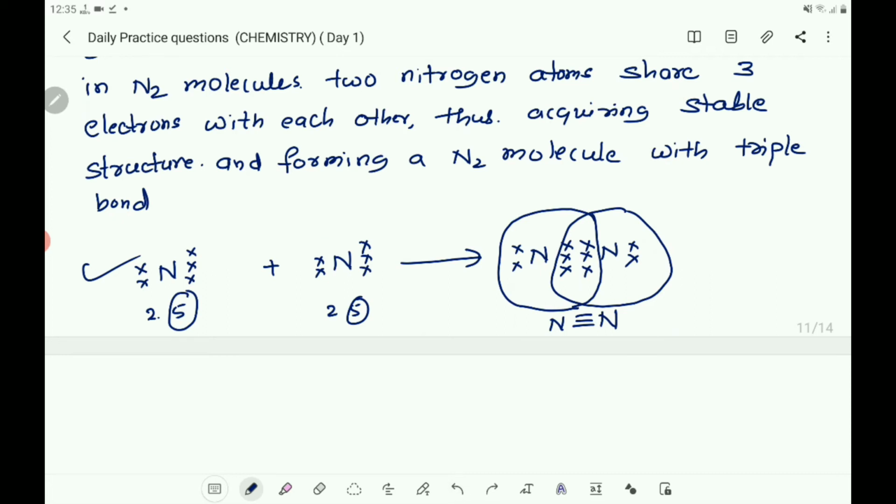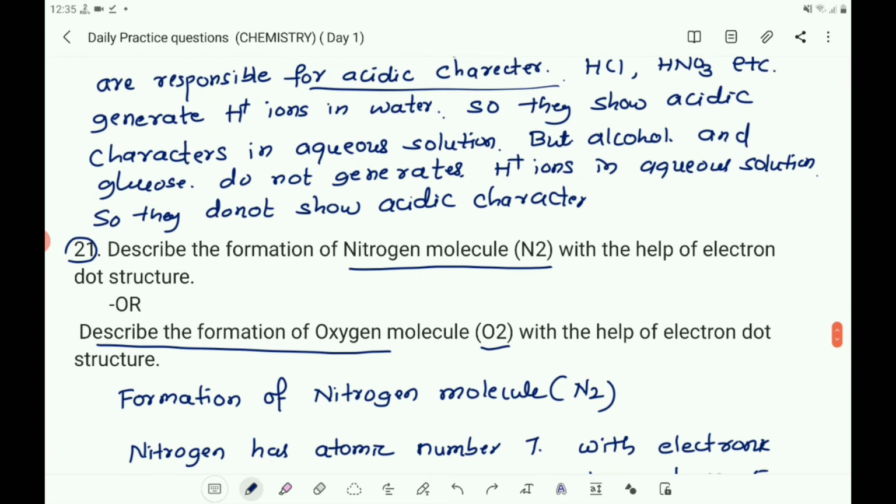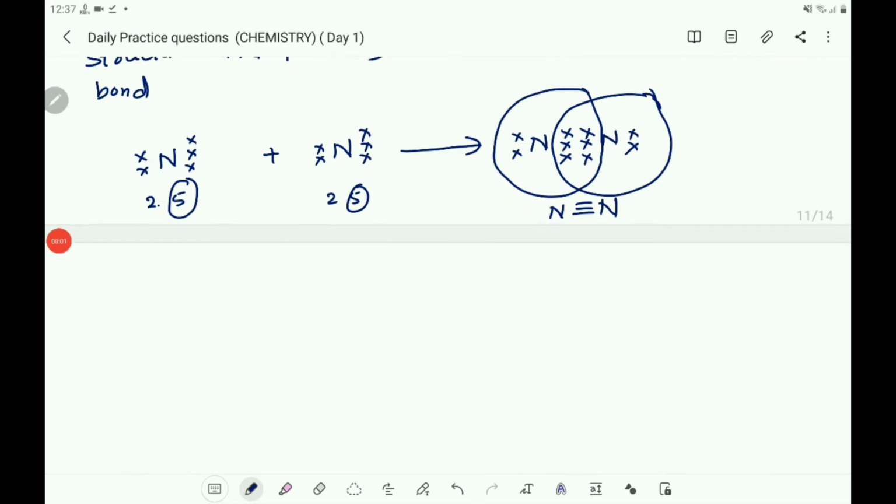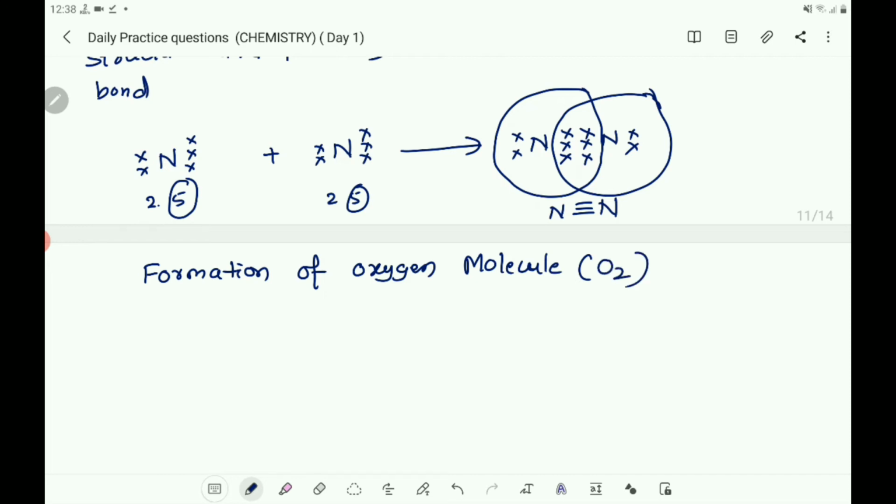Next, let us discuss this choice question. Describe the formation of oxygen molecule O2 with the help of electron dot structure. So now let us discuss the formation of the oxygen molecule. So write, formation of oxygen molecule, that is O2 molecule.